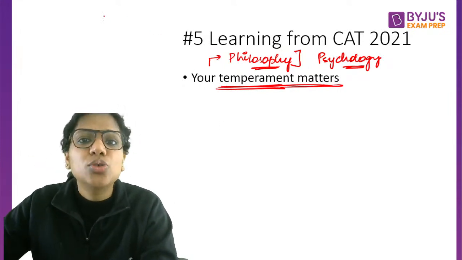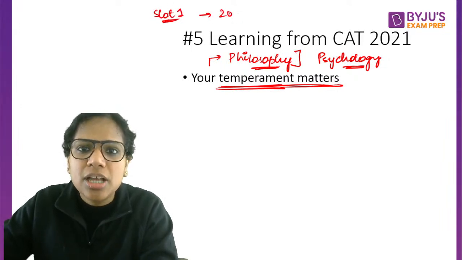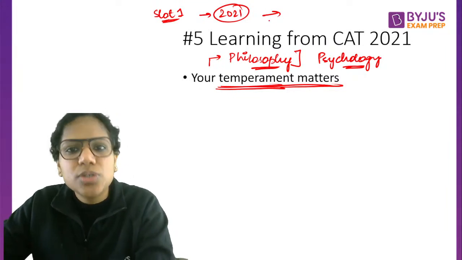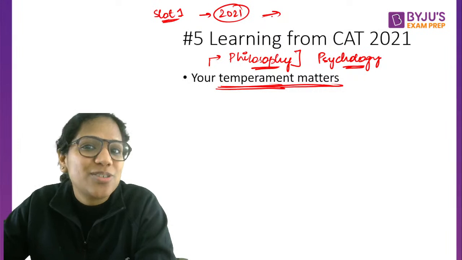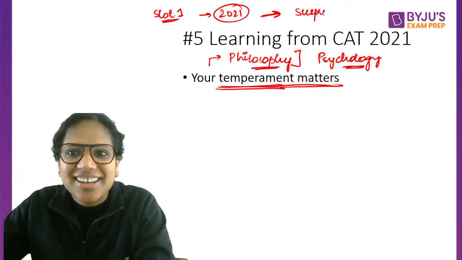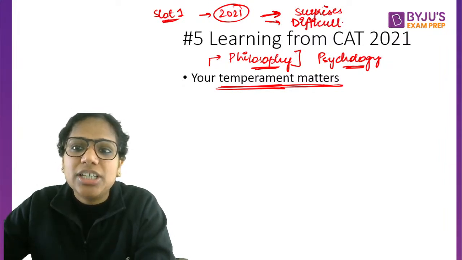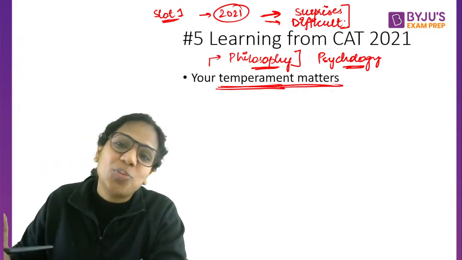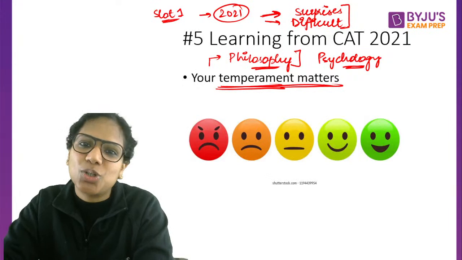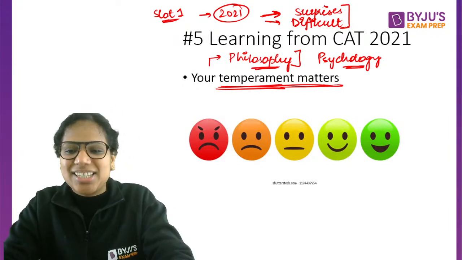So for instance, those people who went for slot 1 in 2021, they didn't know how many questions they were going to face because Ahmedabad had announced that they'll reduce the number of questions, but they hadn't given any specifics of it, right? So how you deal with surprises, how you deal with difficult portions, that actually decides how your performance is going to be. Okay? So for VARC, I particularly feel that your temperament matters a lot, right? So, yes, these are the things.